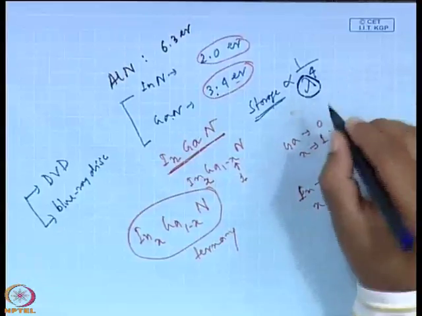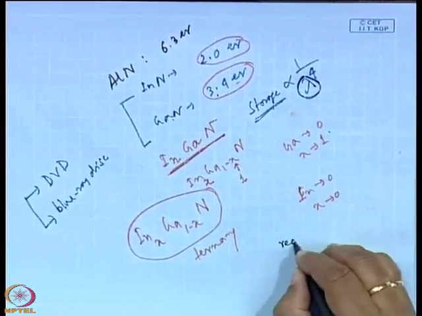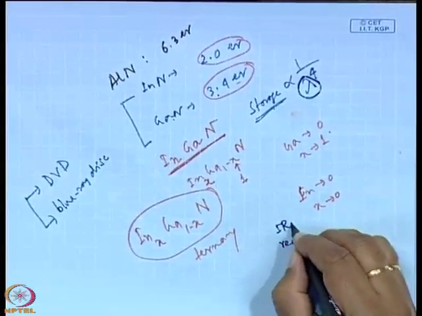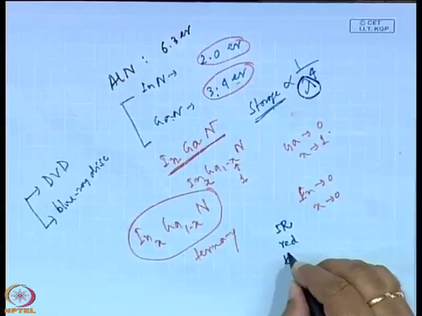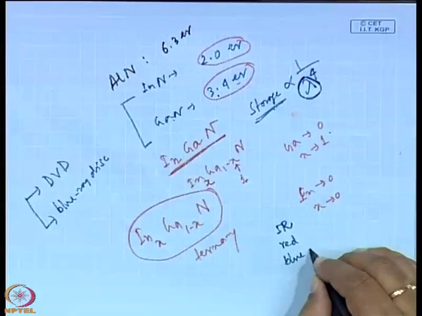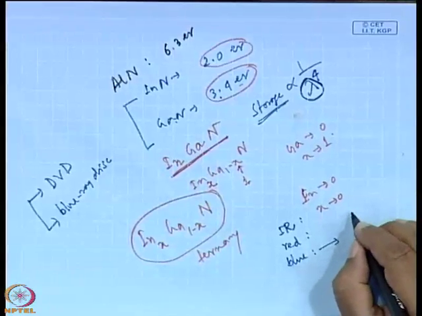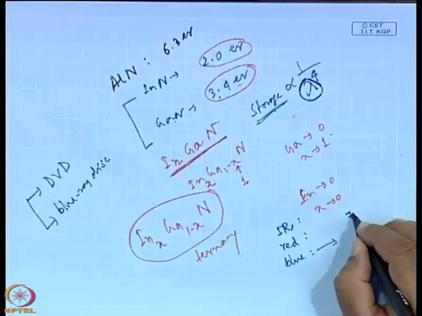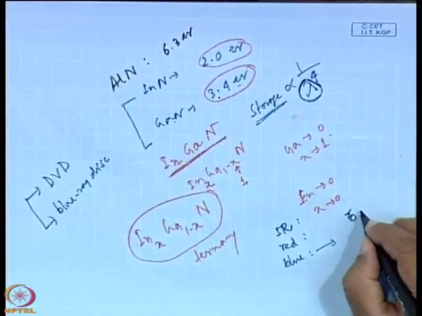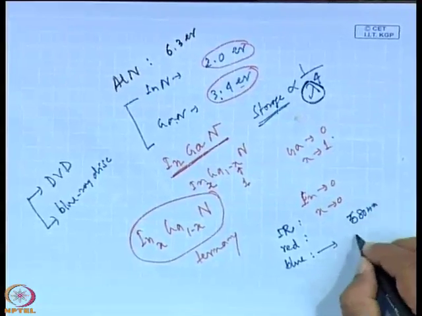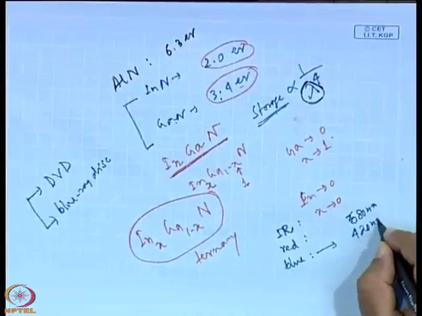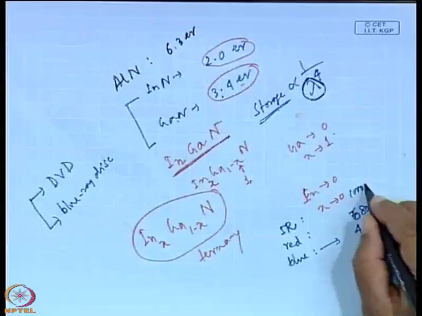So, since present day red is used, earlier infrared was used, and then blue was used, this can be used these days. If you find the wavelength, red is 720 nanometer, 680 nanometer, and blue is 420 nanometer, and infrared is 1000 nanometer.